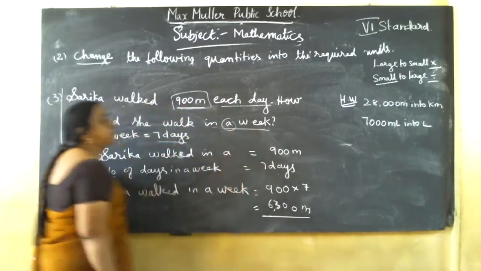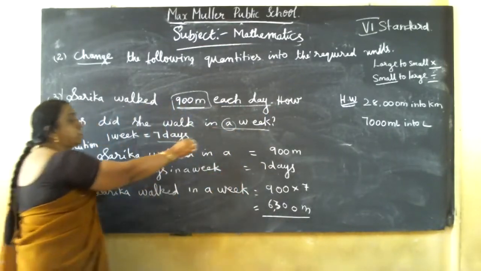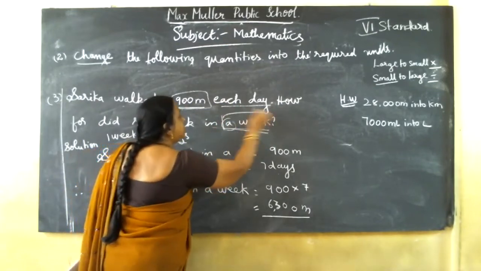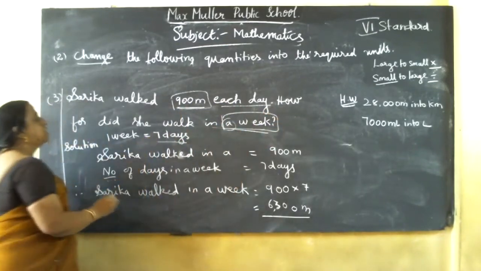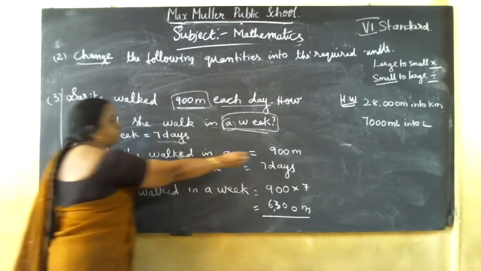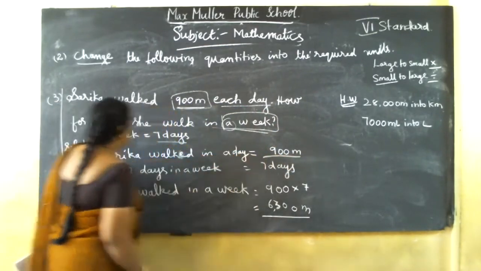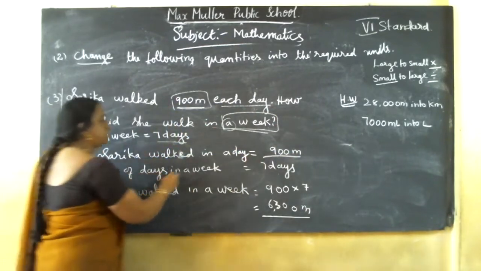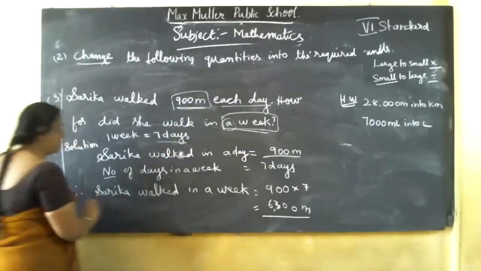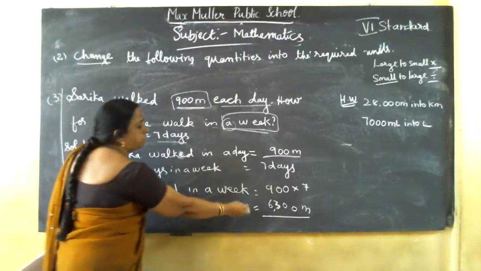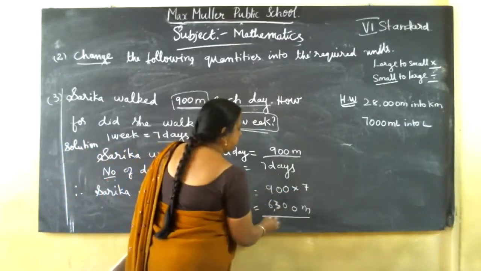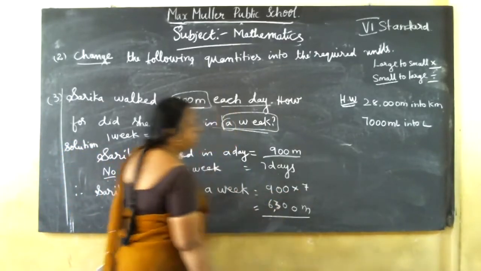The number of days is not mentioned. They have given a week. You should only do this: a week is equal to what? 7 days. So Sarika walked this much in a day, and the number of days in a week is 7. Therefore, Sarika walked in a week 900 into 7 equal to 6,300 meter.